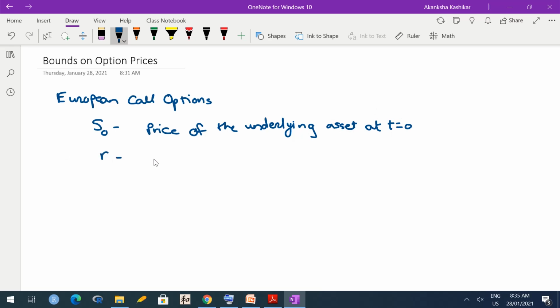R is the risk-free rate of interest. Then capital T is the expiry time for the option. Expiry or maturity, you can say anything.